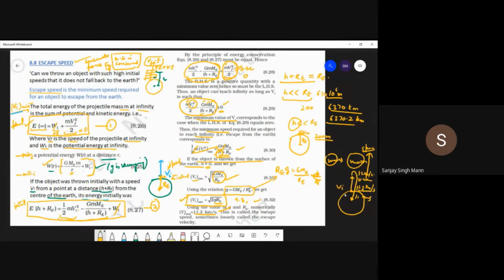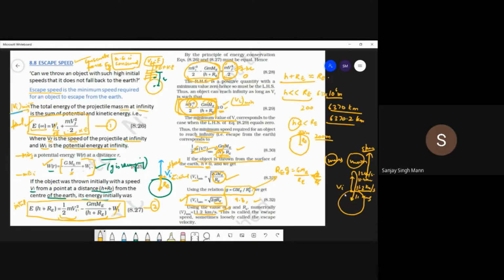Putting different values of vi, this will definitely be positive, but at a certain value of vi this whole expression will become 0. The minimum value of vi will come when this whole expression becomes 0.